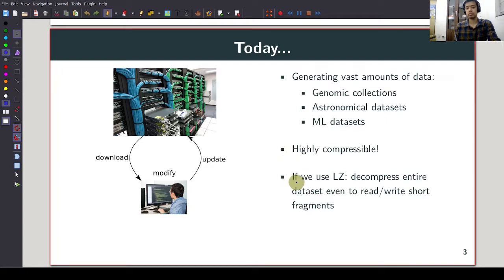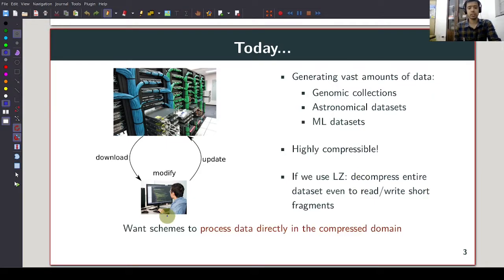On the other hand, if we use traditional compressors such as LIMP-LZIP, then we run into a problem. We're not interested in just storing these data sets. We also want to continuously interact and process these data sets. If we use a traditional compressor such as LIMP-LZIP, then every time we want to read or write or search through this data, we have to decompress the entire data set, which is wasteful.